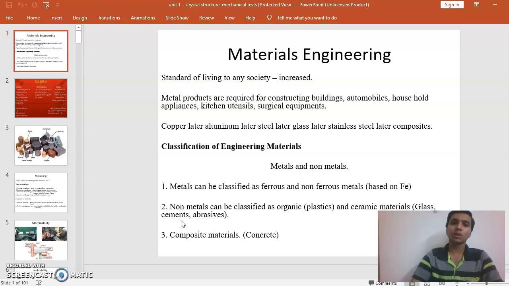Today we can learn a bit more about metals and non-metals.